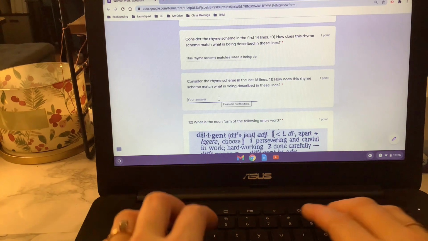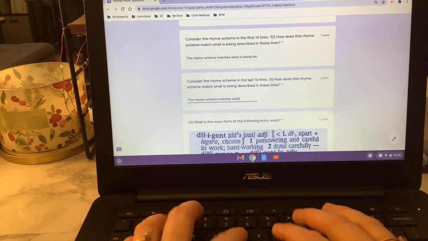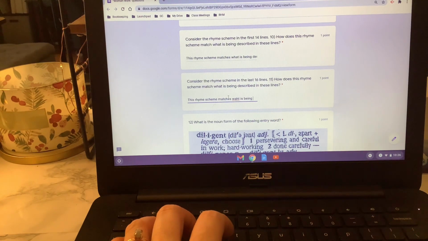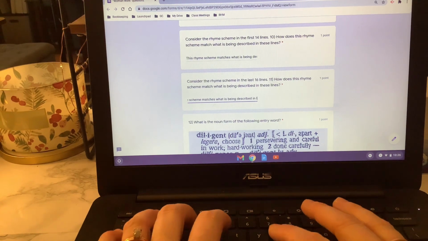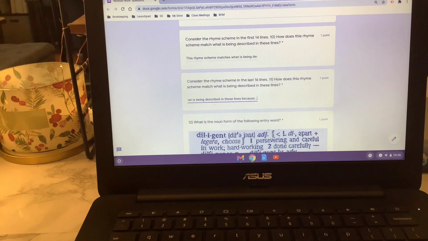Our second one, similar setup. This rhyme scheme matches what is being described in these lines because, and you're going to finish that. So how does it change, right? We see shine on me, sunshine, rain on me, rain, fall softly dewdrops, and cool my brow again. So think about kind of the effect that it has as we're seeing a shift in rhyme scheme. How does it affect pacing? How does that seem to go with what's happening in those last 4 stanzas?